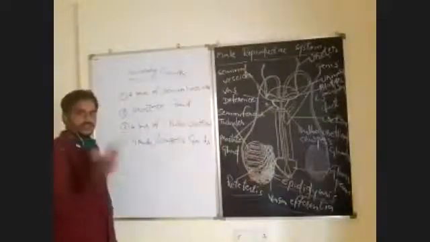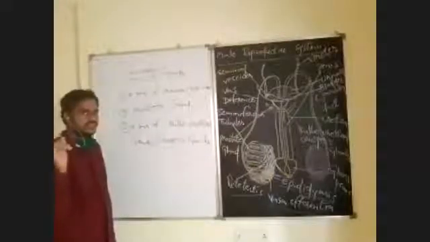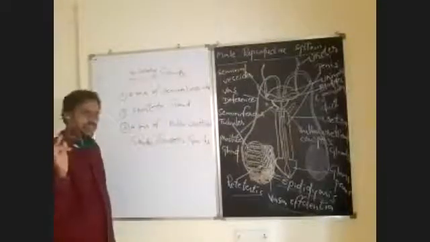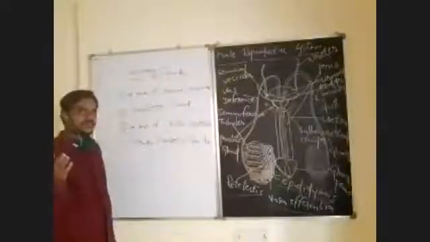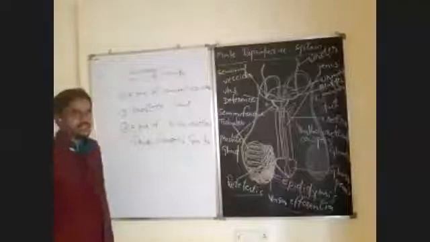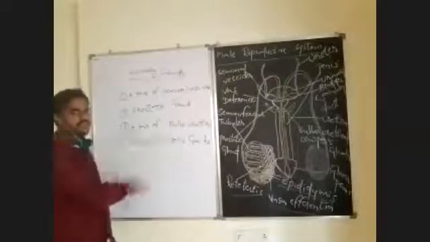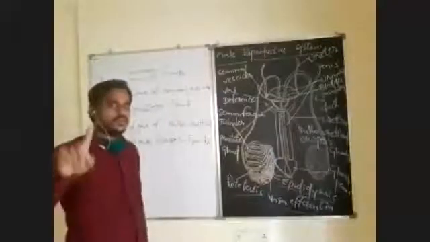Remember this sequence: gametogenesis. After that, insemination. After that, fertilization, implantation, embryogenesis. Embryogenesis will be followed by gestation and parturition. Finally, lactation will take place. Those are the reproductive events discussed. And already I told you, all reproductive events take place only after puberty.